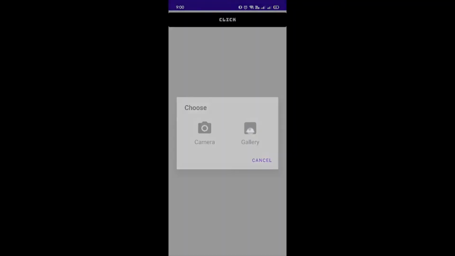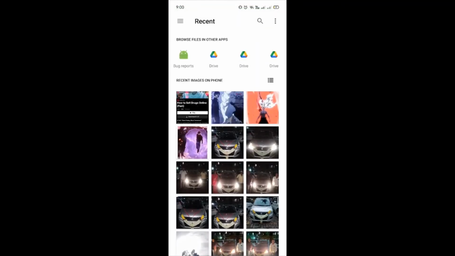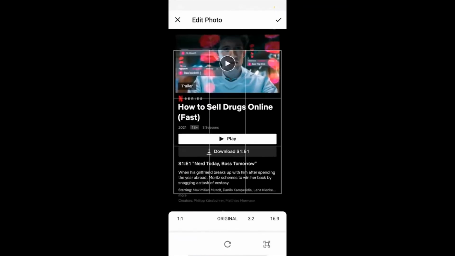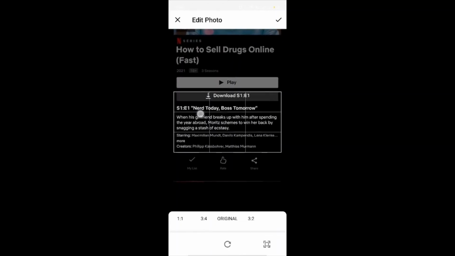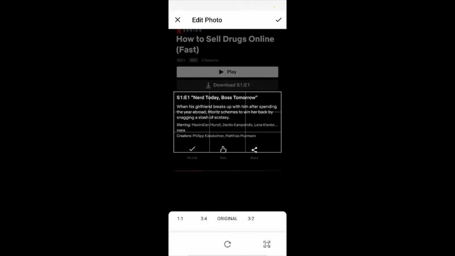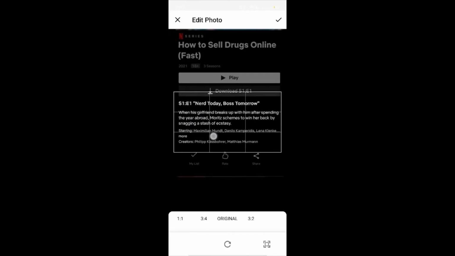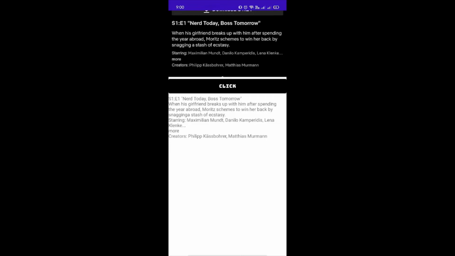I will choose a random image from my gallery and select the text which I need to be extracted by placing it in the box. I will extract this description by selecting the description and clicking OK. As you can see, the text has been extracted in front of you word to word. Now I can use this feature to click a photo of my Aadhaar card, and the Aadhaar number, my name and address will be extracted and saved in my profile.